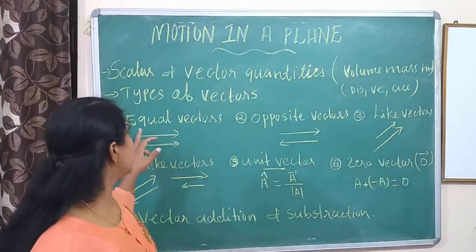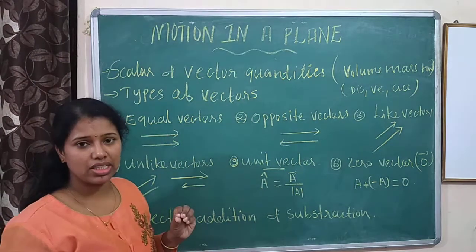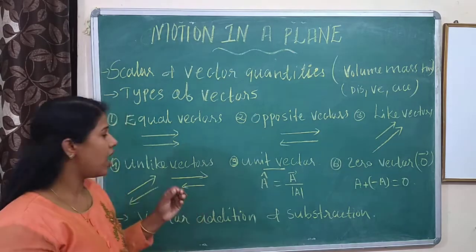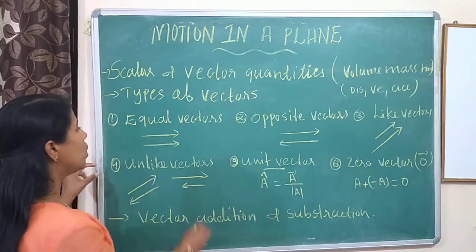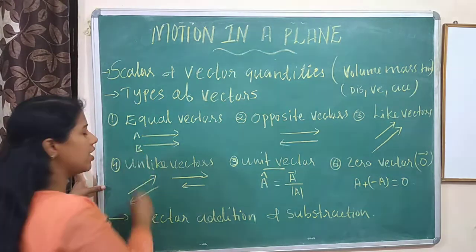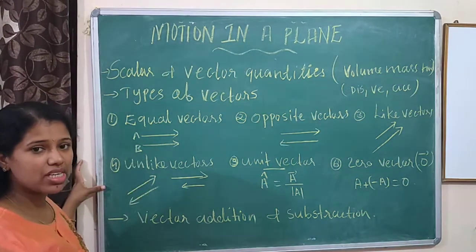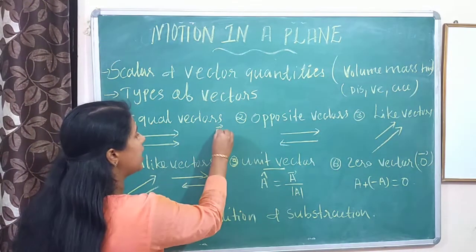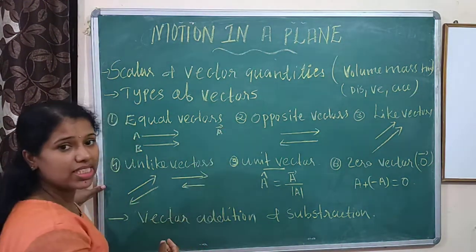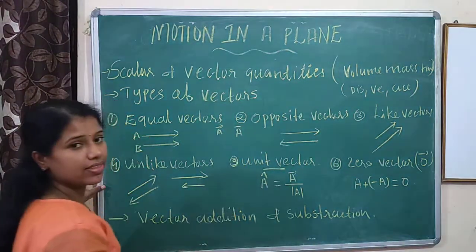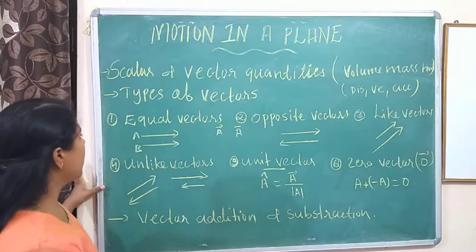First one is equal vectors. Two vectors are said to be equal. First vector is A, second vector is B. Vectors we can represent with an arrow on the upper side of A, or otherwise with a bar.